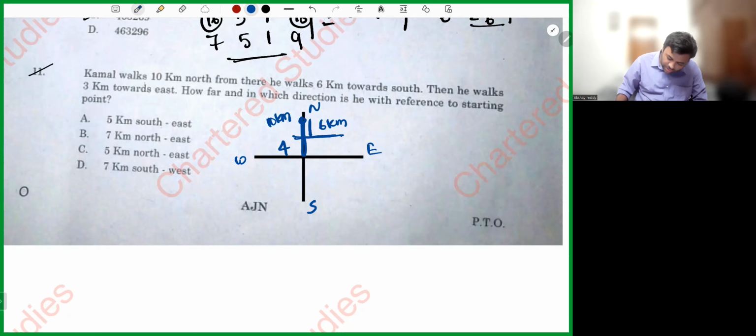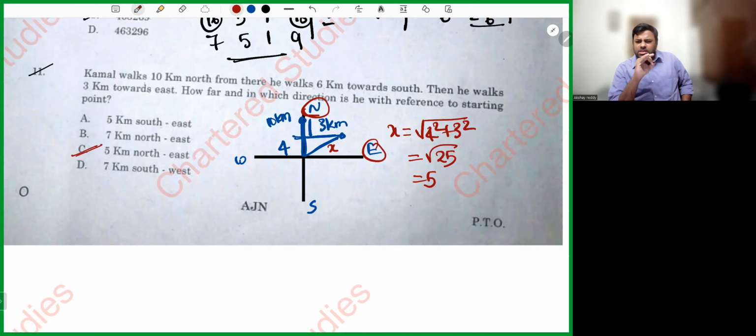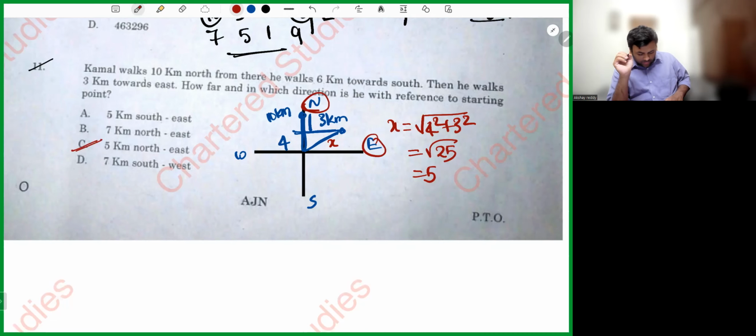How far, and in which direction, is he from the starting point? Here he is, my dear friends, and this is the distance from him. So I'll apply the Pythagoras theorem here. If x is the hypotenuse, then x equals the root of side square plus side square, which is root 25, which is 5. So 5 kilometers northeast. Simple sum, nothing much difficulty.